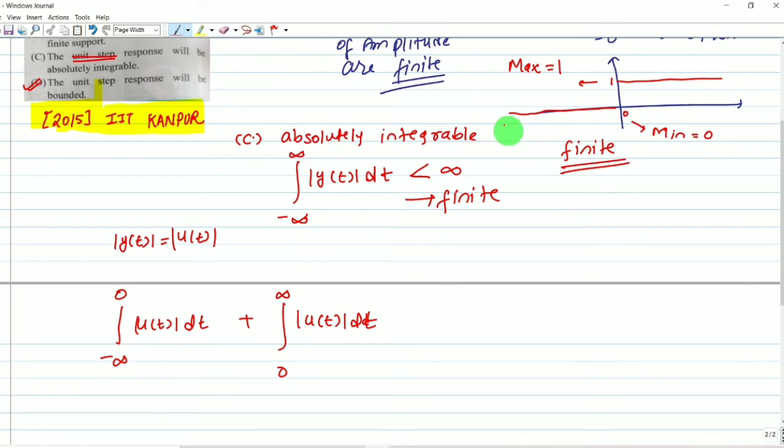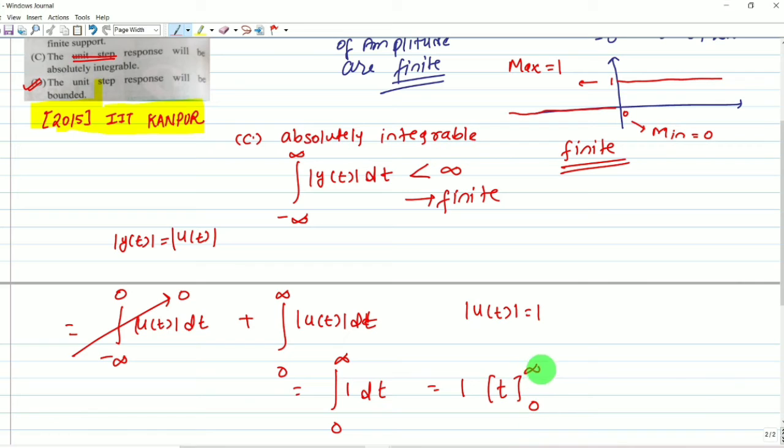We know from minus infinity to 0, u of t value is 0, so it will become 0. From 0 to infinity, mod of u of t value will be 1. So in place of mod of u of t we put the value 1, dt from 0 to infinity. The integration of dt will be t. Now we substitute the lower limit and upper limit: infinity minus 0. We are getting infinity.